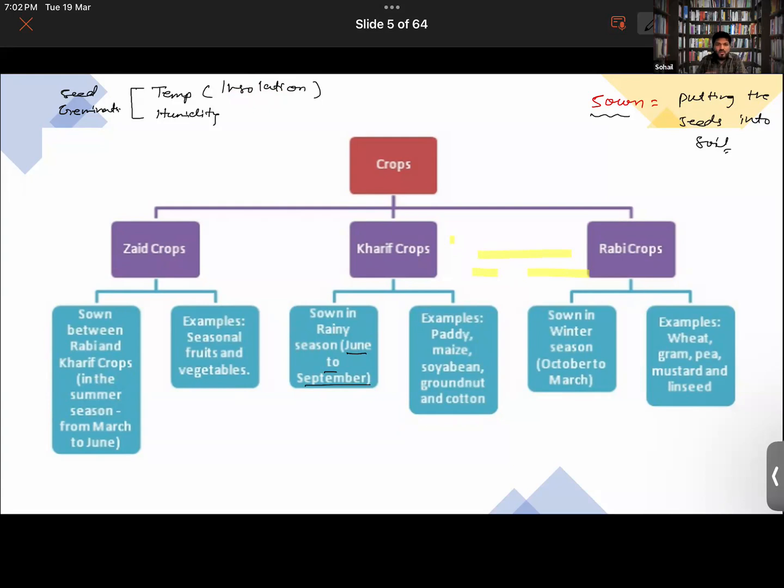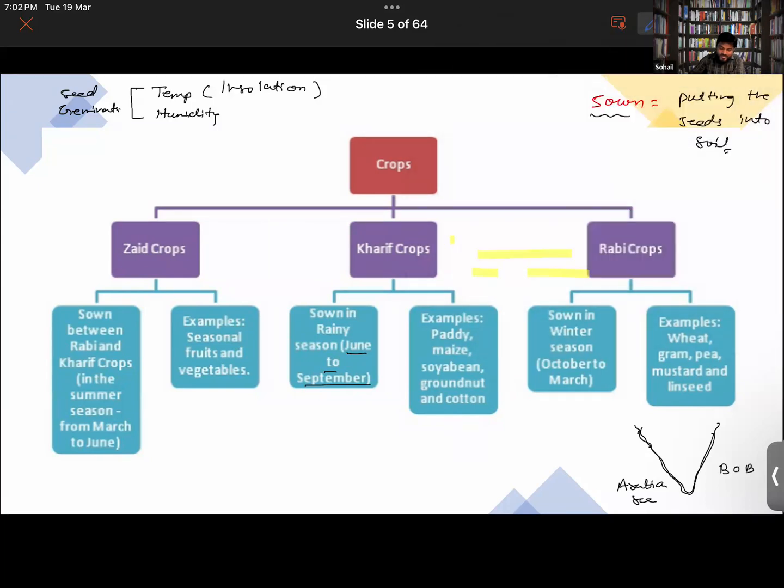Now, when are we sowing the kharif crops? Sowing of the kharif crop will start somewhere around June to July. When the monsoon in India starts, you know that in the months of June to July India is receiving monsoons. See, this is southern India, this is the Arabian Sea, and that is the Bay of Bengal.